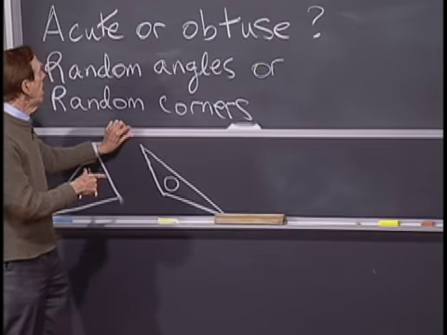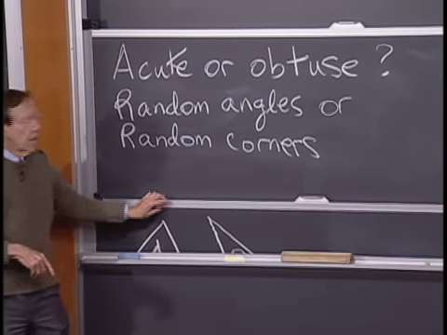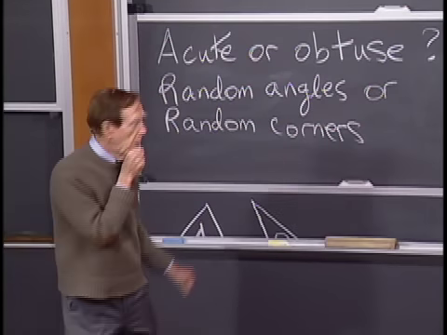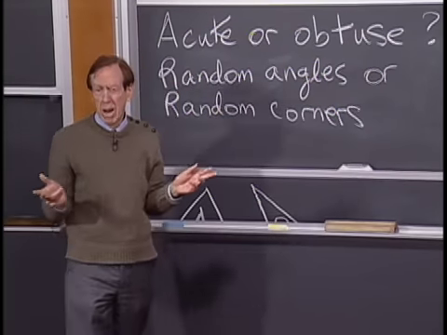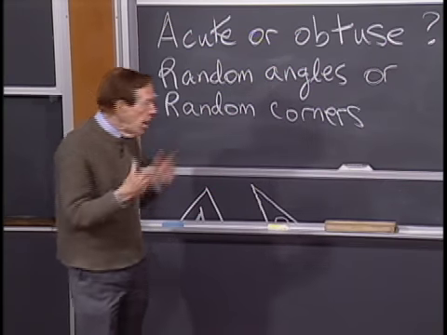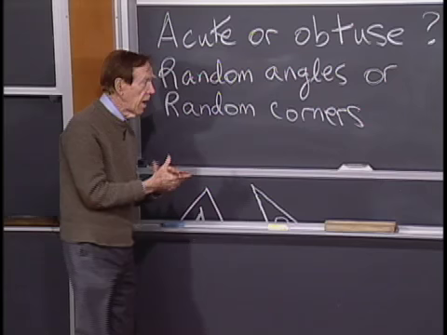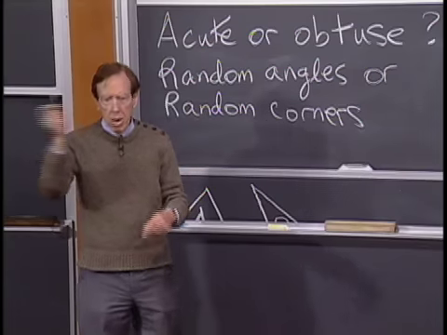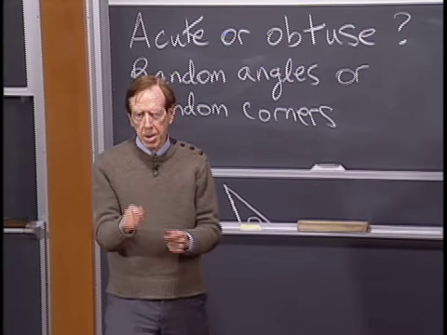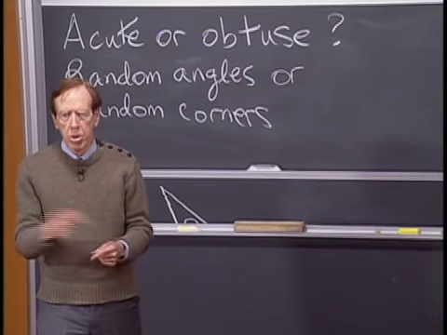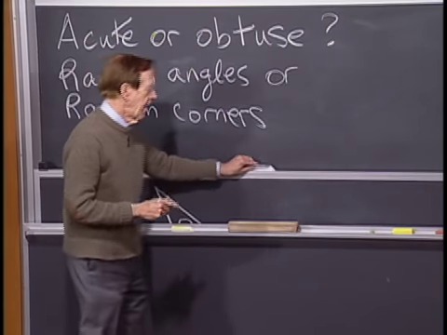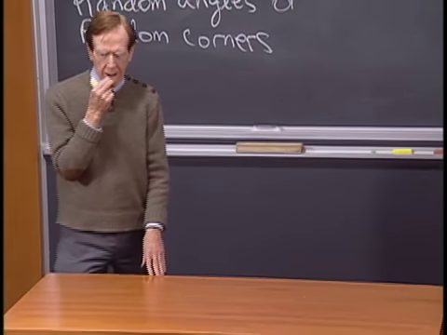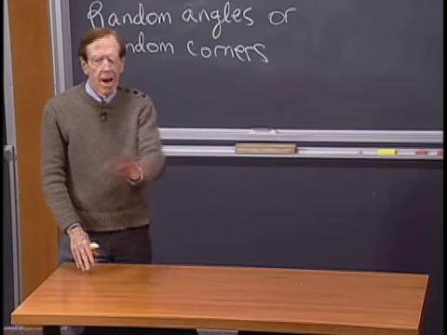So remember, here's our question, acute or obtuse, and I've got at least 2 ways to go for it. One would be to think of the angles as random. Another way, which could give a different answer, is to think of the corners as chosen at random. Just pick 3 points, connect them by a triangle, and ask, is that triangle acute or obtuse? So when I started thinking about this, I thought of one approach, which now I don't like.